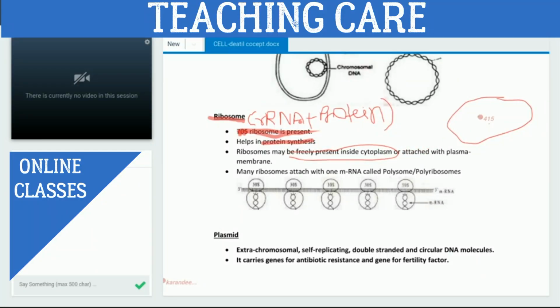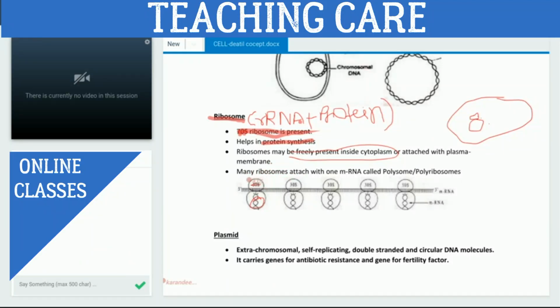Basically, the ribosome is made up of how many subunits? Two subunits. The 70S ribosome is made up of two subunits. Say for example, this is one ribosome; this is the smaller subunit and this is the larger subunit.